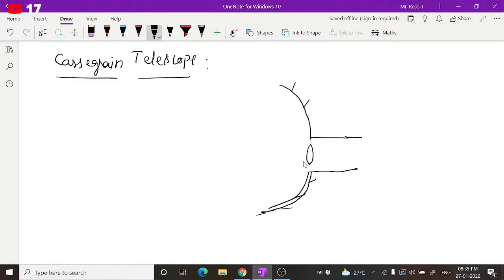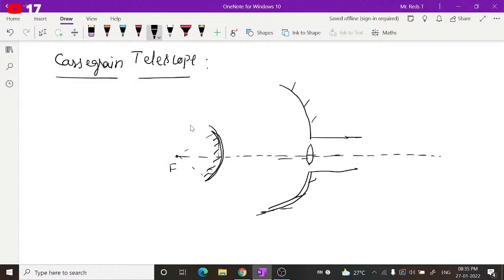Here you can consider an axis passing through the center, the principal axis. With the common axis, we consider one more mirror here, a much smaller mirror having a smaller focal length, but this will be silvered inside, so that reflection takes place on the outer surface. So this is a convex mirror, and this is a concave mirror. This is supposed to have a focal length f here.